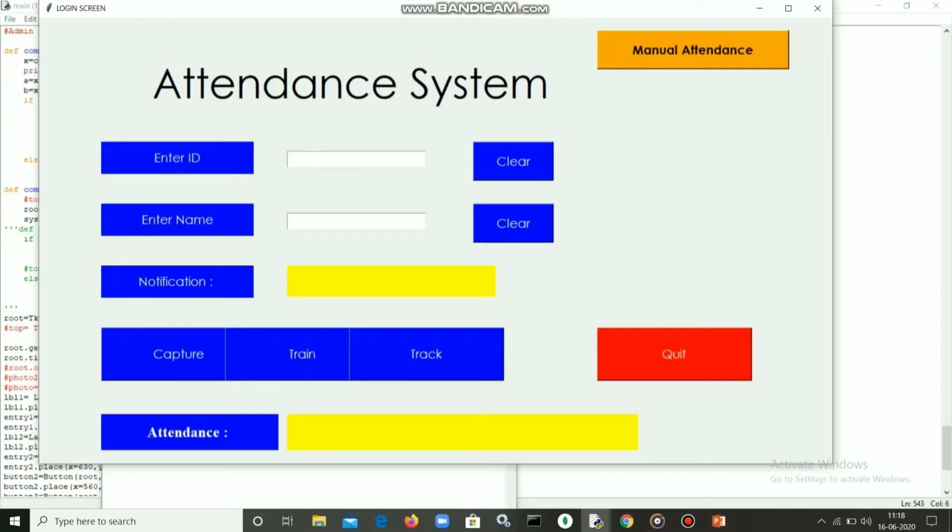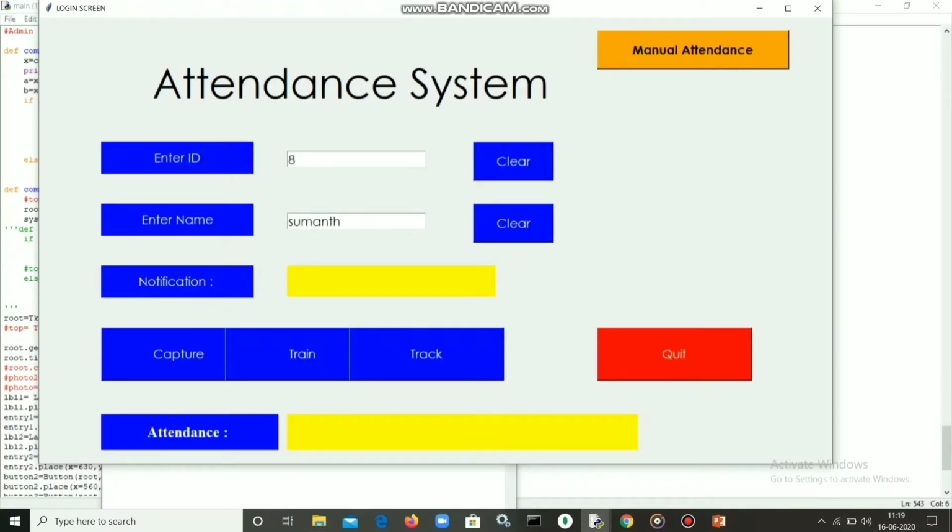Basically there are three main modules in the entire project: the capture module, the train module, and the track module. We are going to see what happens in each module, starting with the capture module. Here, it takes the images of the person and stores them with the respective ID and the name we have entered. So I am giving some random ID.